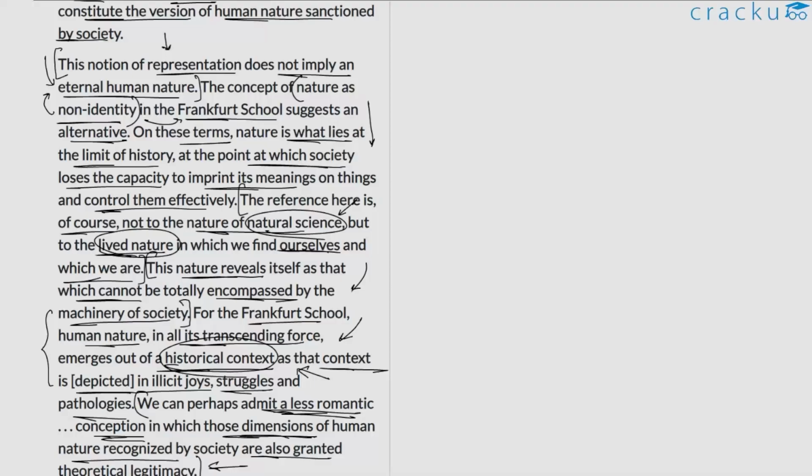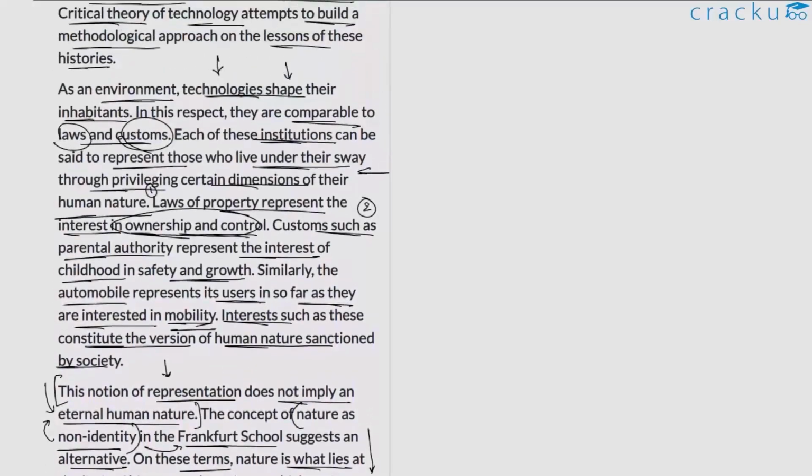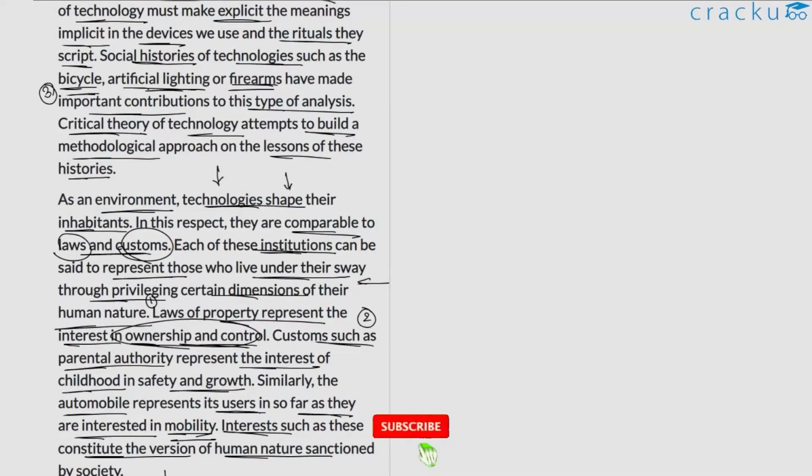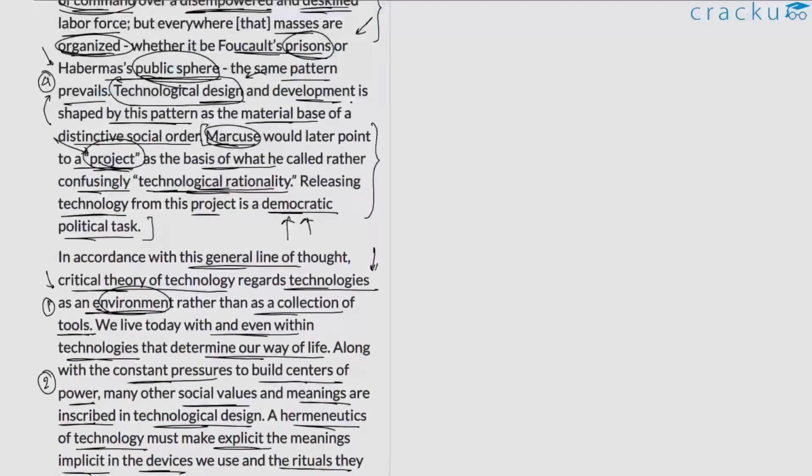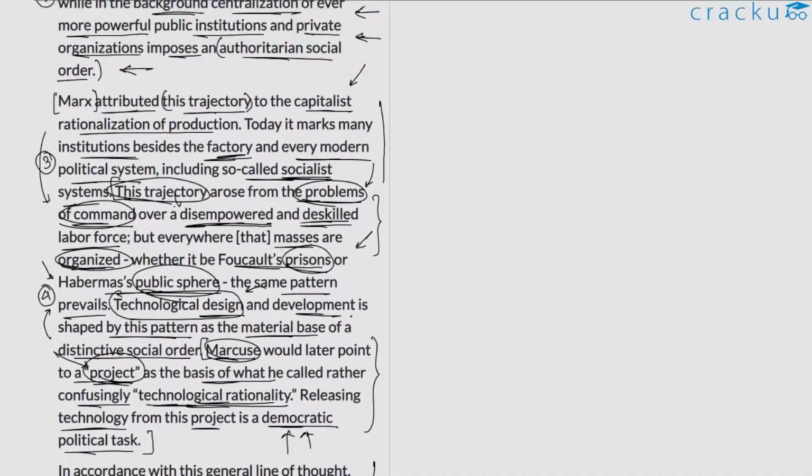So again, a lot of complicated elements, but they are a bit disjoint from the discussion at times. The core here is perhaps the third and fourth paragraph, according to me. The first and the second paragraph set context, but they go on a tangent wherein they talk about certain additional elements. But nevertheless, the purpose is to showcase that there is a specific social situation, and it is within this situation that we have to understand the role of technology as an environment. This is the idea that the author is putting forward via this discussion. Now that we've understood what this passage is about, let us move on to the questions and try answering them.